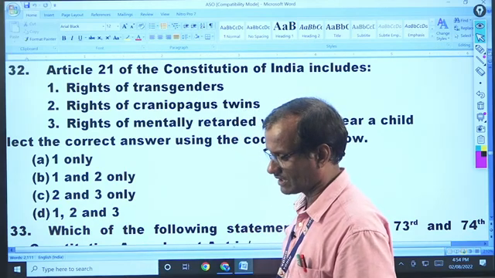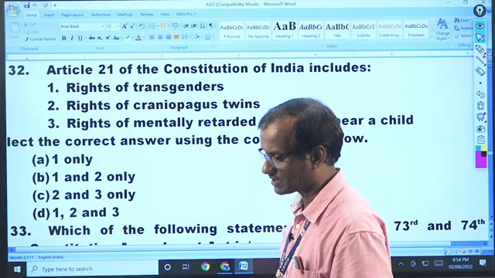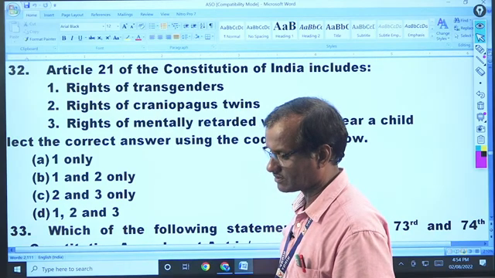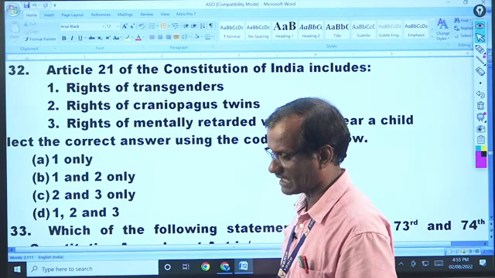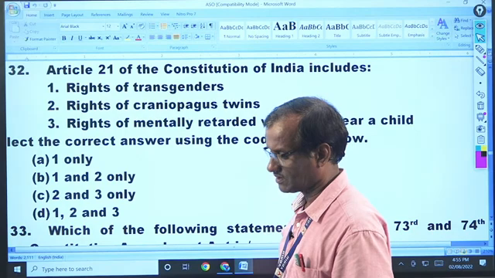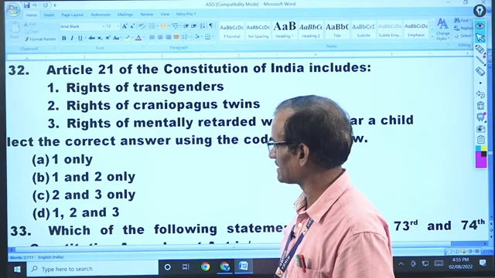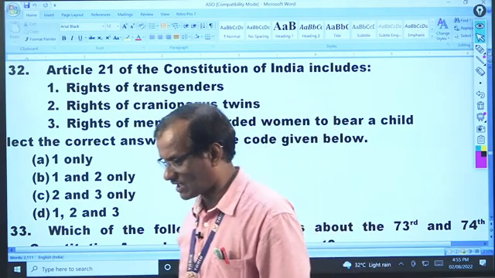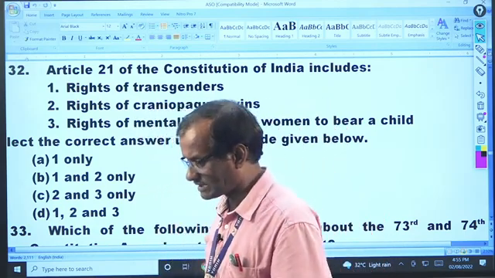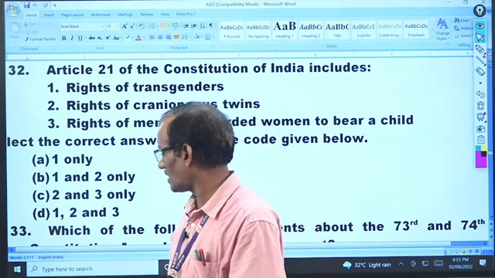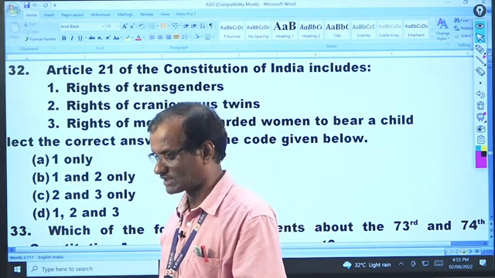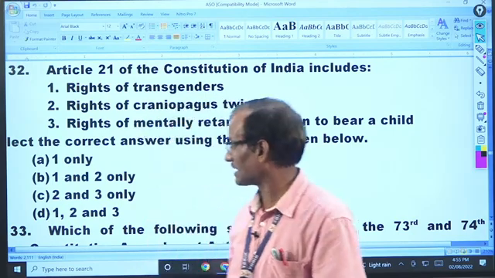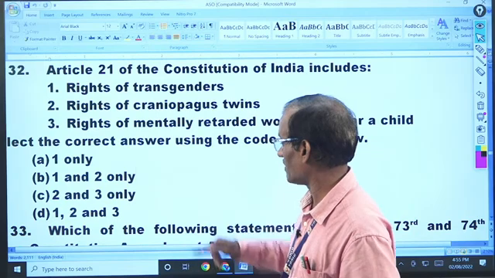Option B, Abhilash. Any other answer? Those who are prepared on current affairs can answer it. Option D is the right answer. Mandira, you are right. Papun, you are right. All the rights have been included. So 32 will be answer D.